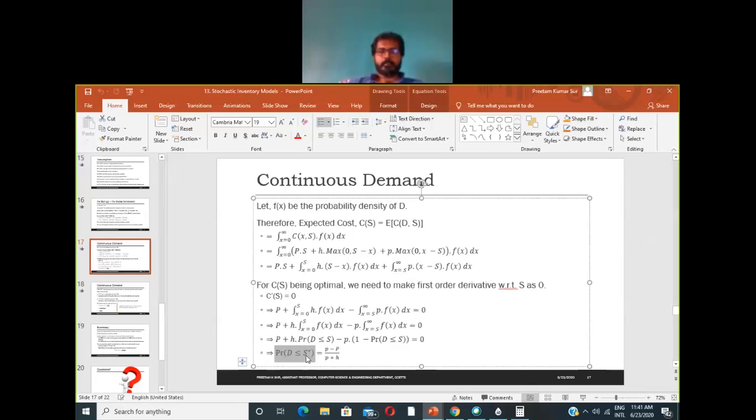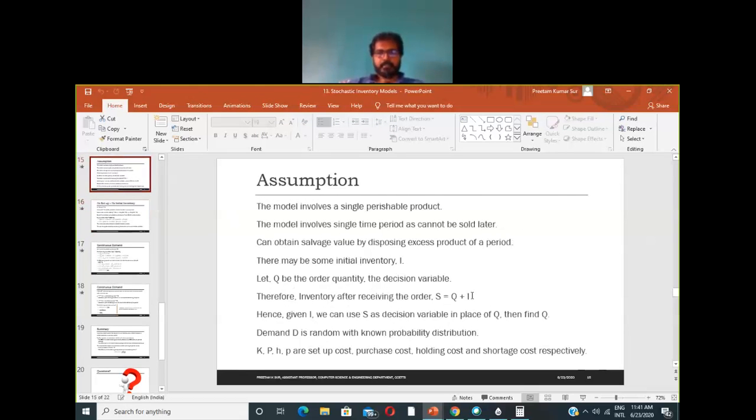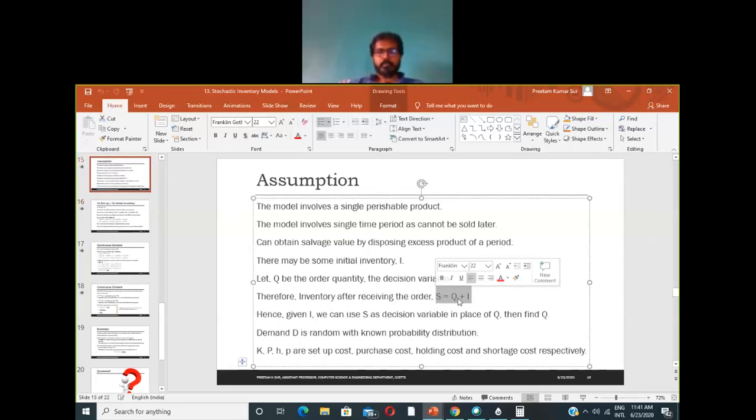So what we have found, if you can remember, is that this A star is nothing but the Q star, because in this newsvendor model we have considered the initial inventory as 0. And if you can remember, we have this expression for S: S was the order quantity Q plus the initial inventory I. Now for our example, we assume that for this newsvendor model this I equals 0, or initially we do not have any inventory. So we'll have S equals Q for this newsvendor model. Okay, so we have to find out the value of S star.